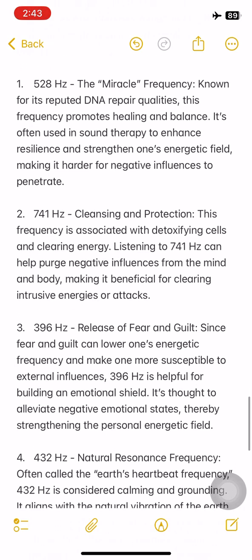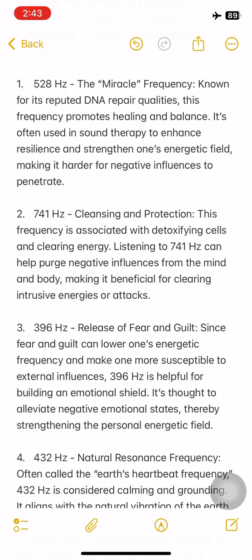1. 528 Hz, the miracle frequency, known for its reputed DNA repair qualities. This frequency promotes healing and balance. It's often used in sound therapy to enhance resilience and strengthen one's energetic field, making it harder for negative influences to penetrate.